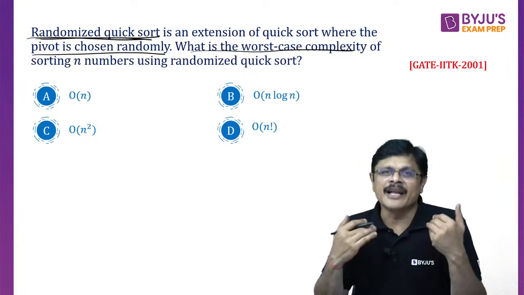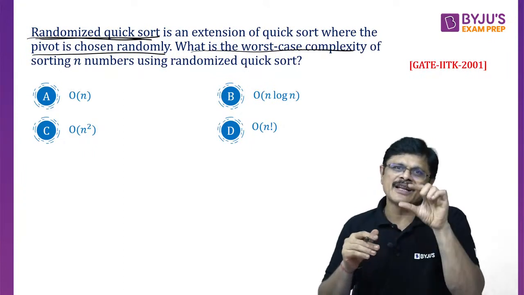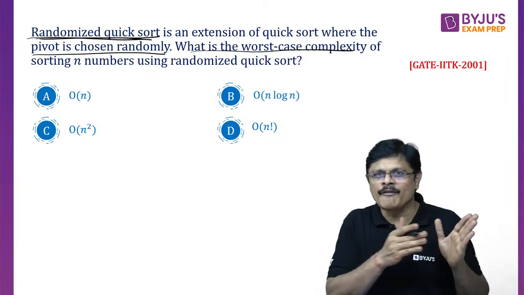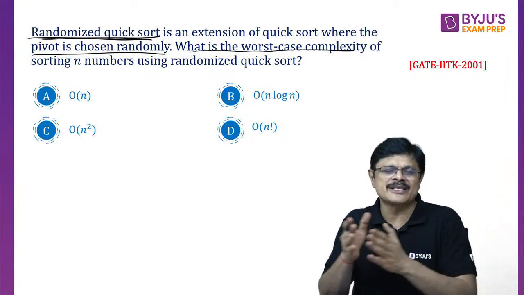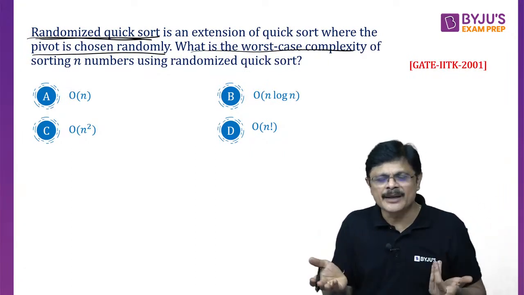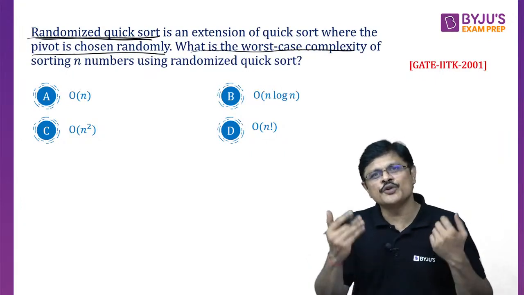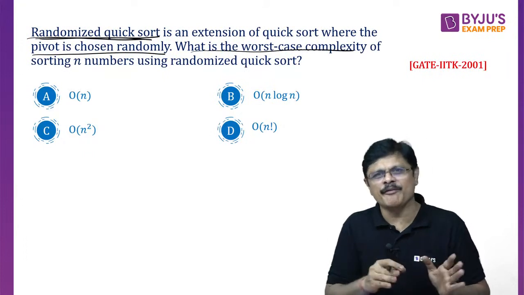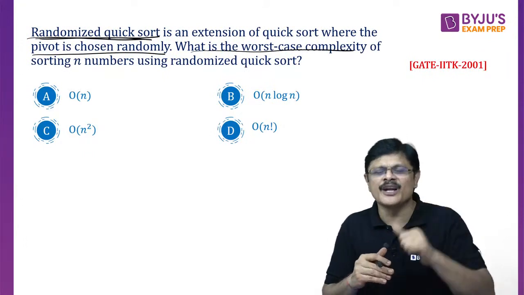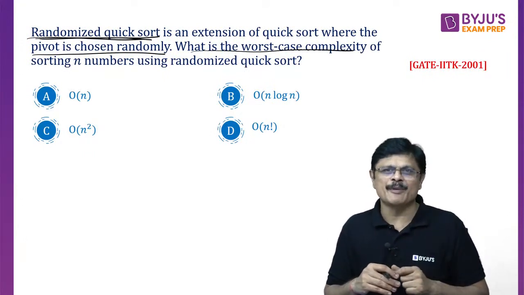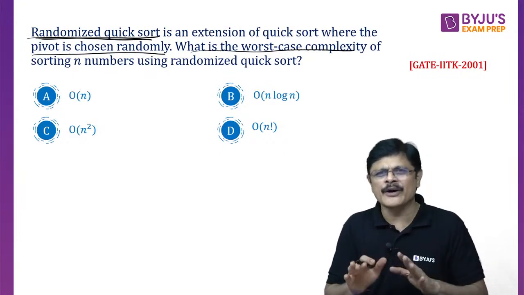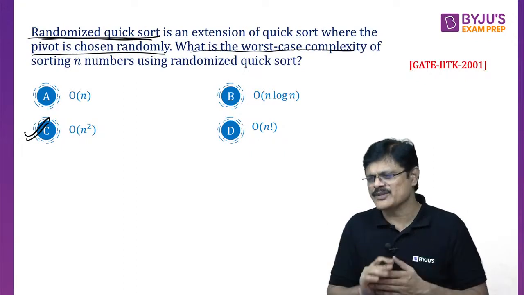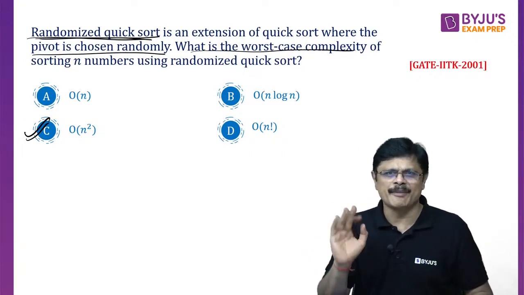Worst case means there will be some cases where even the random element which you pick gives you partitions with n minus 1 elements on one side and 0 elements on the other side. In that case, it gives you theta n square complexity only. So for quicksort, whatever variations you take, whether median element or randomized quicksort, the worst case complexity would be big O of n square or theta n square, my dear friends. Please remember this. Am I clear?